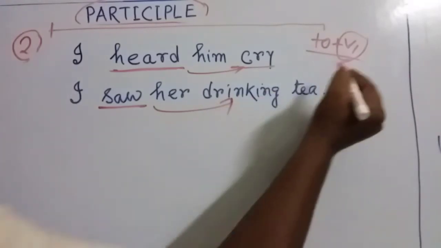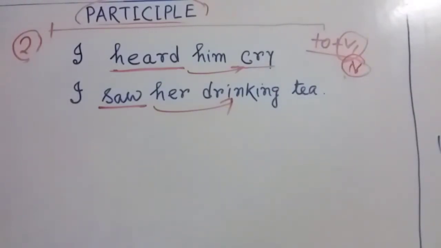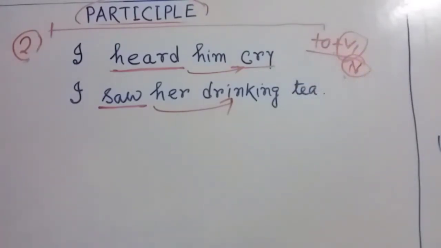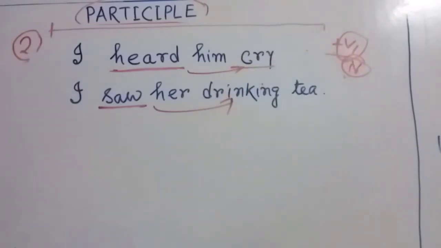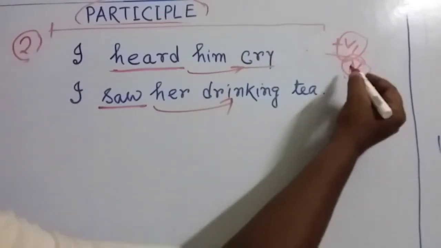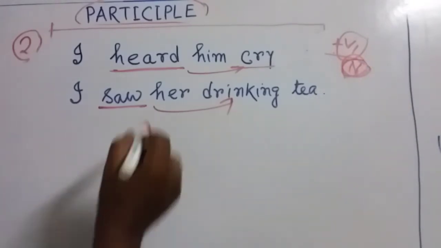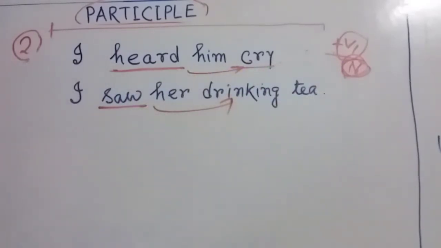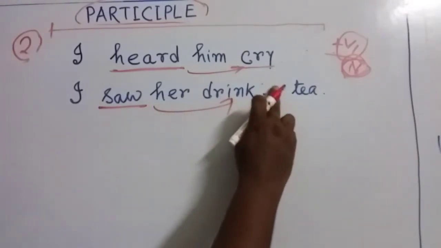Whenever this term is used as a noun in the sentence, it is called infinitive. Sometimes we use with to, sometimes we use without to. So without to means it is called bare infinitive. That means only we use the present form of the verb as a noun, not as a verb. Here I heard him cry. This is a perfect sentence. It has a complete sense. Same thing we can write down, I saw her drink tea.